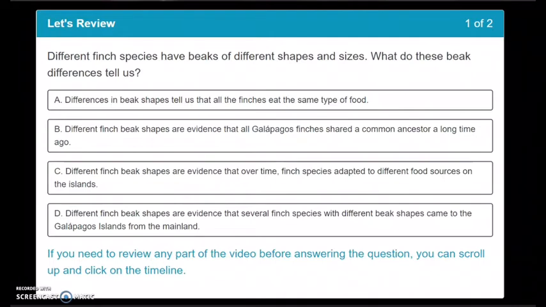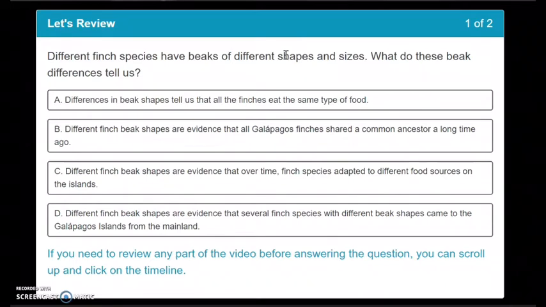Letter B is different finch beak shapes are evidence that all Galapagos finches shared a common ancestor a long time ago. Now that second half of that answer is true. They did share a common ancestor a long time ago. However, the different finch beak shapes does not show that they did that. C. Different finch beak shapes are evidence that over time finch species adapted to different food sources on the islands. Now, that one may be true. We'll have to come back to it.